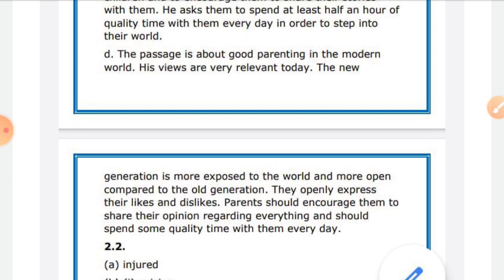Okay. His views are very relevant today. The new generation is more exposed to the world and more open compared to the old generation. They openly express their likes and dislikes. At least from reading the paragraph, you know that this is about the opinion taking, decision making of the modern generation, where comparison is done with the older generation. So you can write your view.